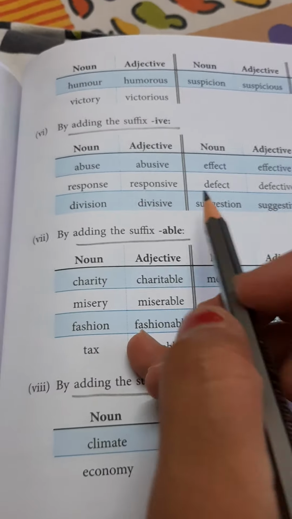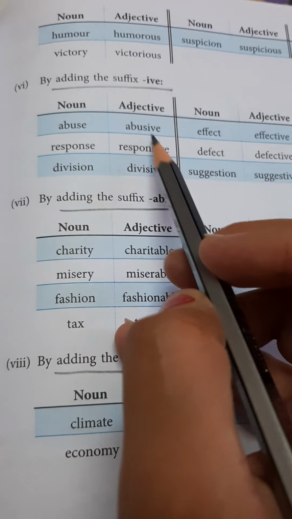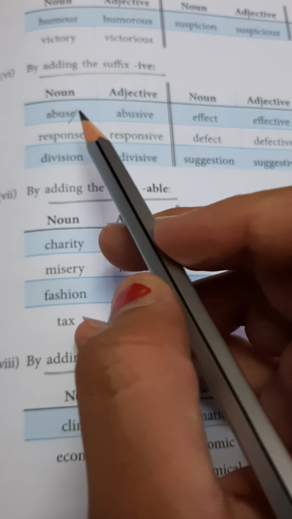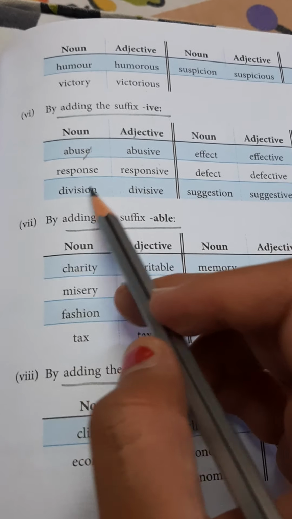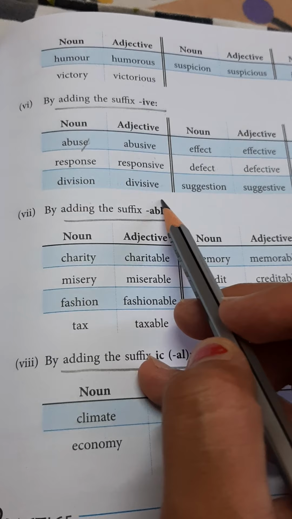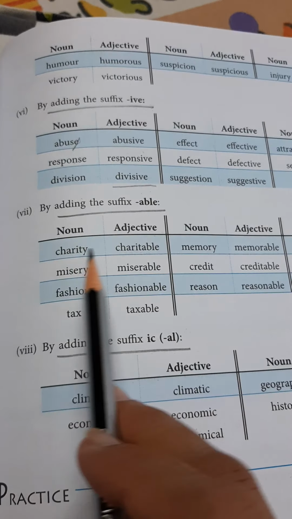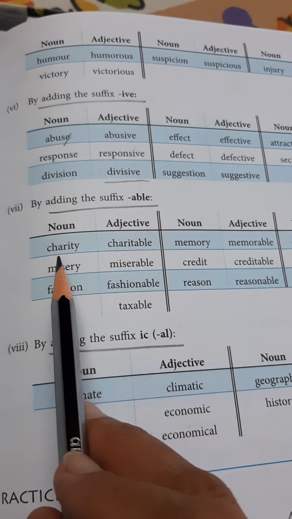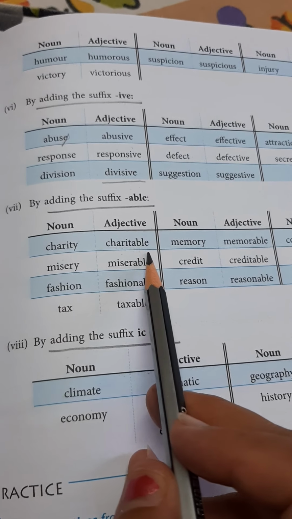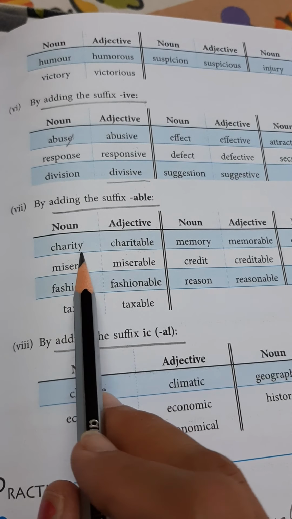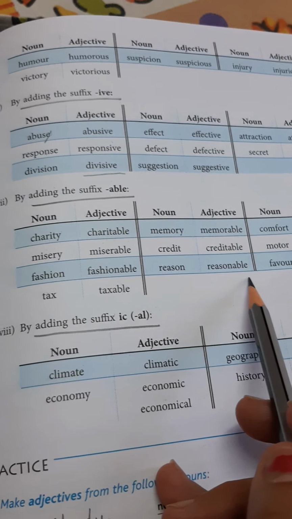Another way to make adjective from noun is by adding suffix ive, like abuse, abusive. Here we have removed this e and we'll add ive so that it will become an adjective. Abuse, abusive. Response, responsive. Division, divisive. Fine. Now by adding suffix able also we can make adjective of a noun, like charity, charitable. Here we will remove this y and we will add able at the end so that it will become the adjective of the noun. Fashion, fashionable. Tax, taxable, and so on.